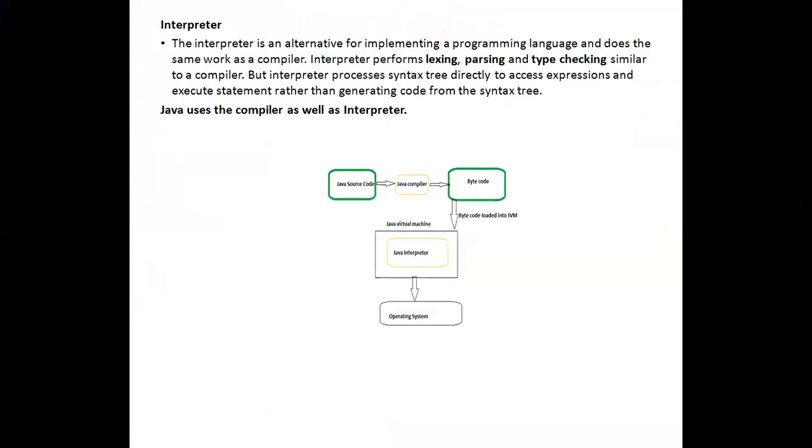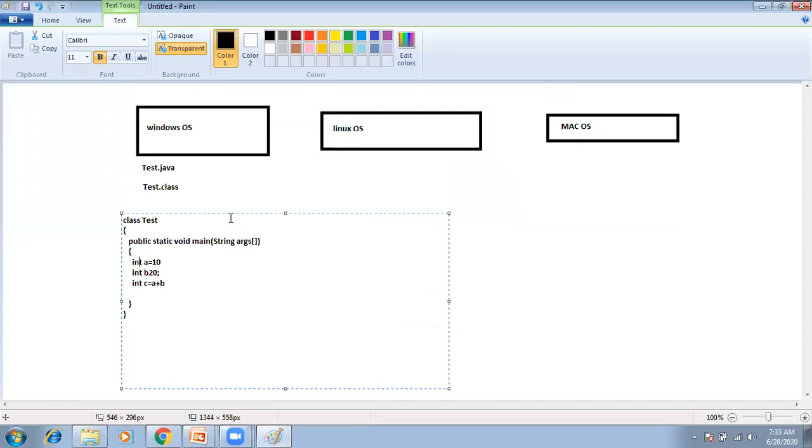Interpreter. An interpreter is an alternative for implementing a programming language that does the same work as a compiler. It performs lexing, parsing, and type checking similar to a compiler. But the main difference between compiler and interpreter is that the interpreter works by line by line execution. Line by line execution in the sense that first it checks in this line, is there any error?